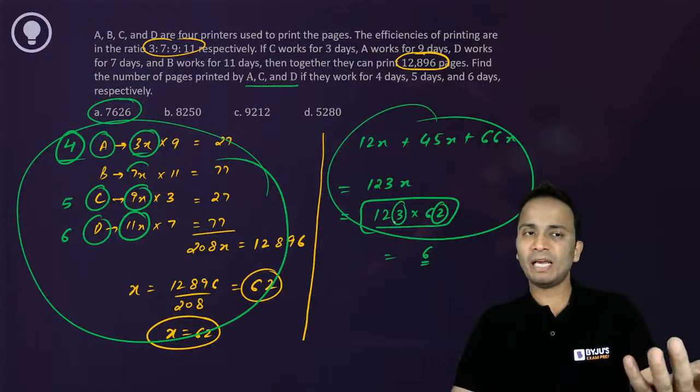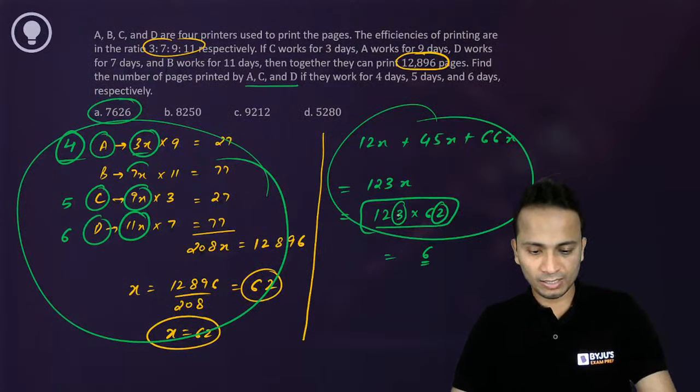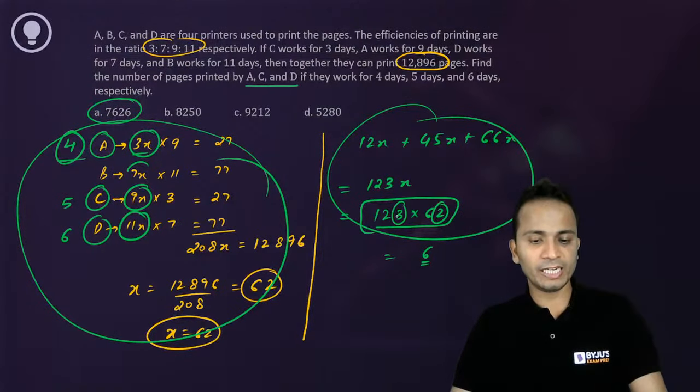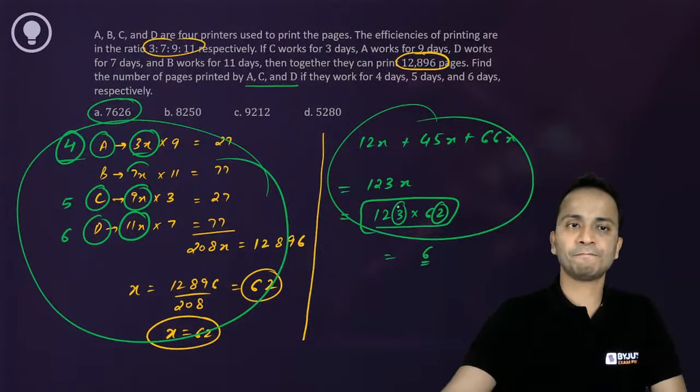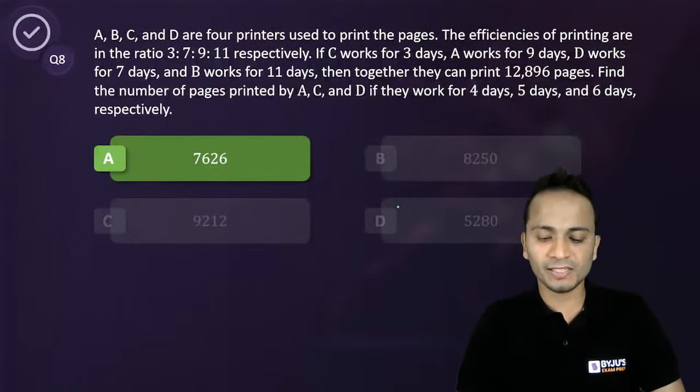Okay, so multiply and check. I believe someone has given the answer. Varun has given the answer, 7626. Yes, Varun, 7626 is the correct answer. Lovely. Let's check it out. Yes, option A is correct.